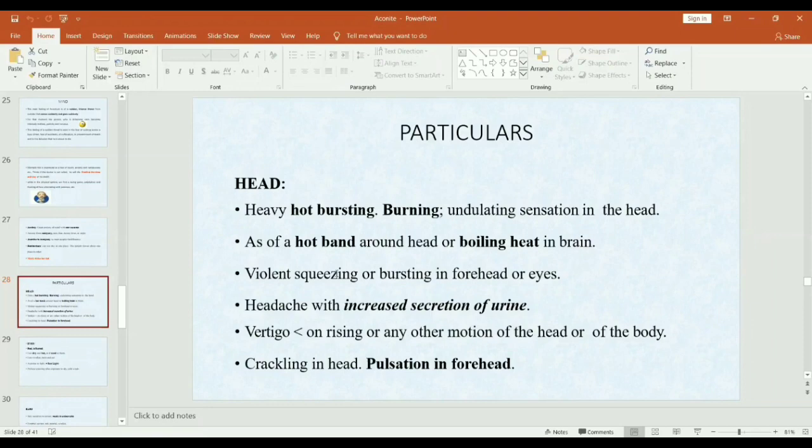They feel as if it will burst or be squeezed. Headache with increased secretion of urine. Also there is vertigo which is aggravated on rising or any other motion of the head or body. Crackling sensation in the head and pulsation in the forehead.